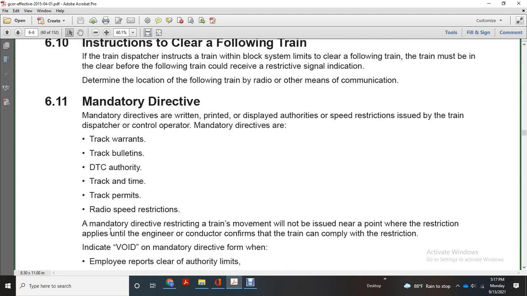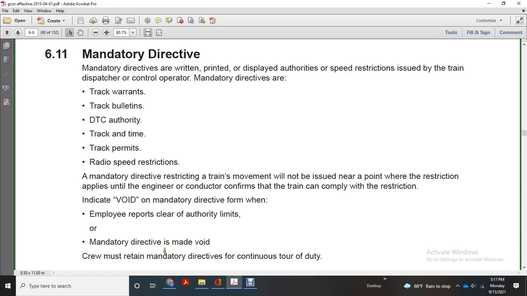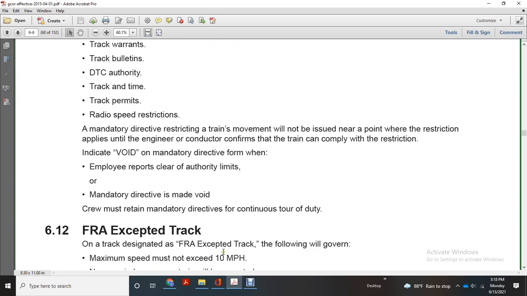A mandatory directive restricting train movement will not be issued near a point where the restriction applies until the engineer or conductor confirms that the train will comply with these restrictions. Indicate void on the mandatory directive form when the employee reports clear of the authority limit. As mandatory directives are made void, the crew must maintain mandatory directives in continuous order.